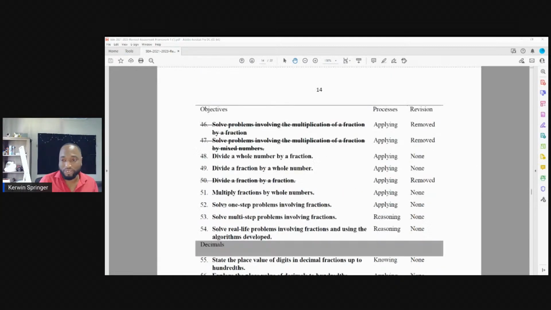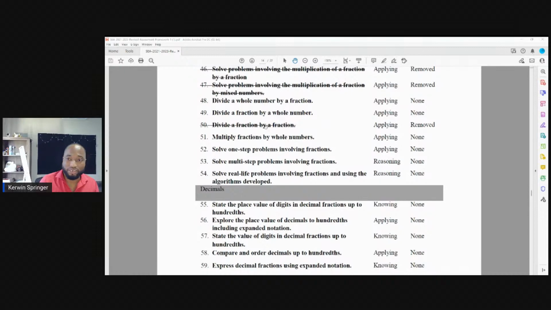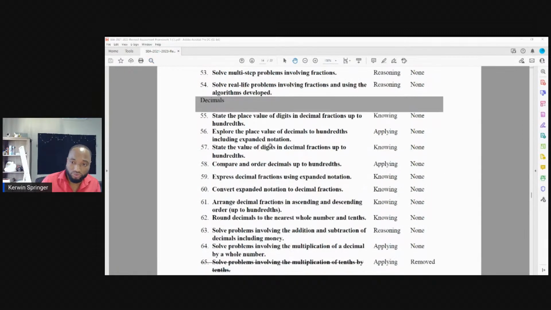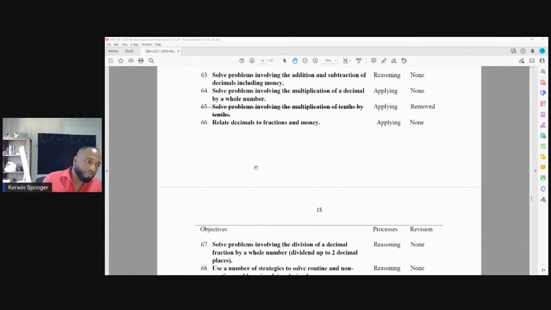Multiplication of a fraction by mixed numbers. You wouldn't be tested on that again. Divide a fraction by a fraction. All of these are out from the year 2021 straight to 2023. However, today you may see me do some questions that may have some of these in it to some extent.